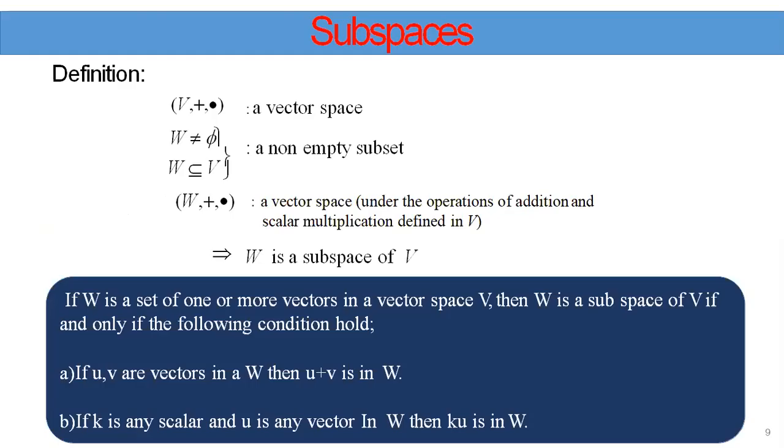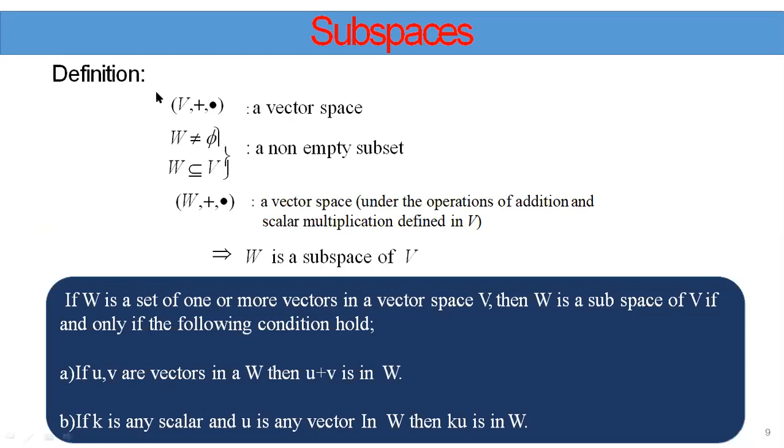Now coming to another topic, subspaces. Let W be a non-empty subset of a vector space V. W is a non-empty subset of a vector space V. Then if (W, +, ·) itself is a vector space with respect to the same operations of vector addition and scalar multiplication defined in V, then we say that W is a subspace of V.